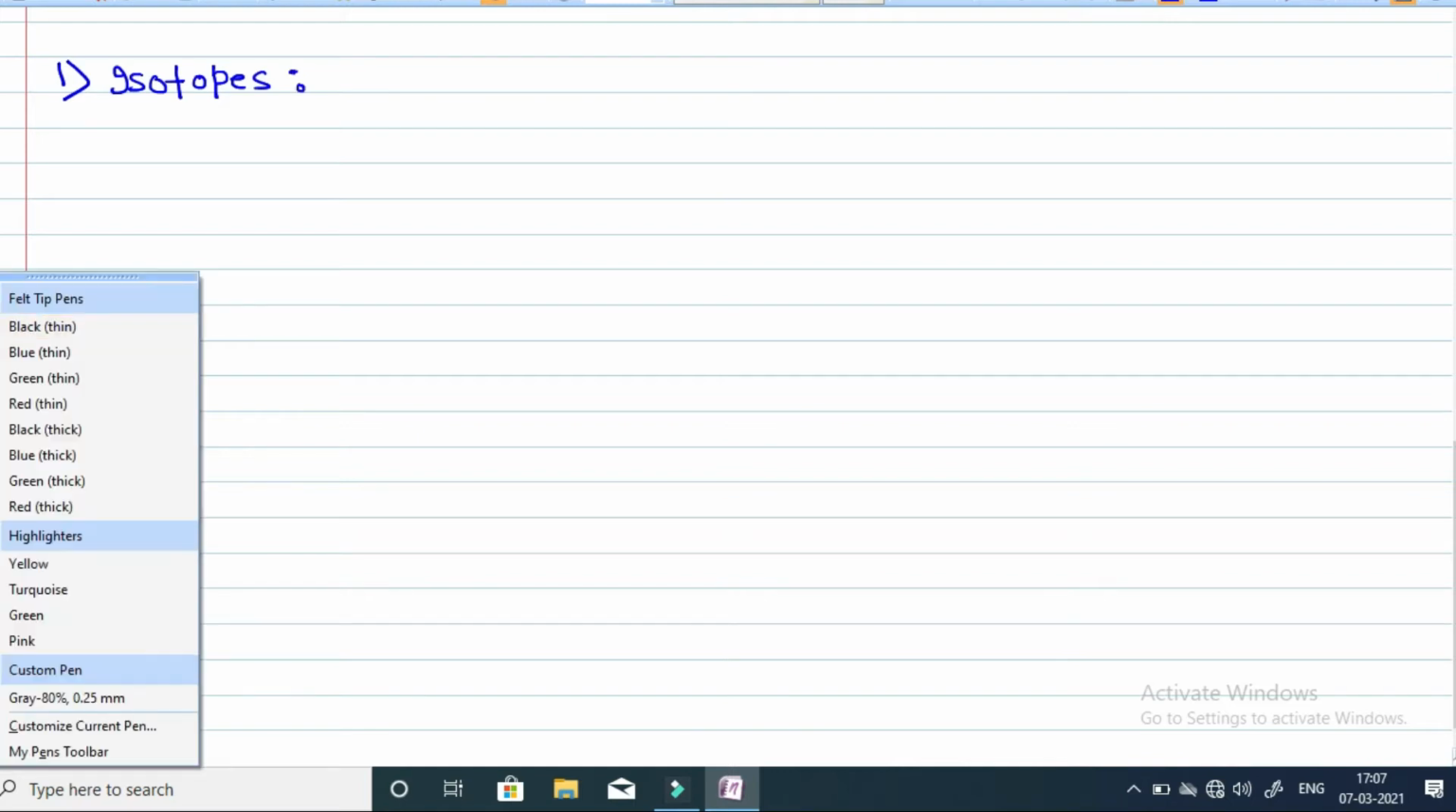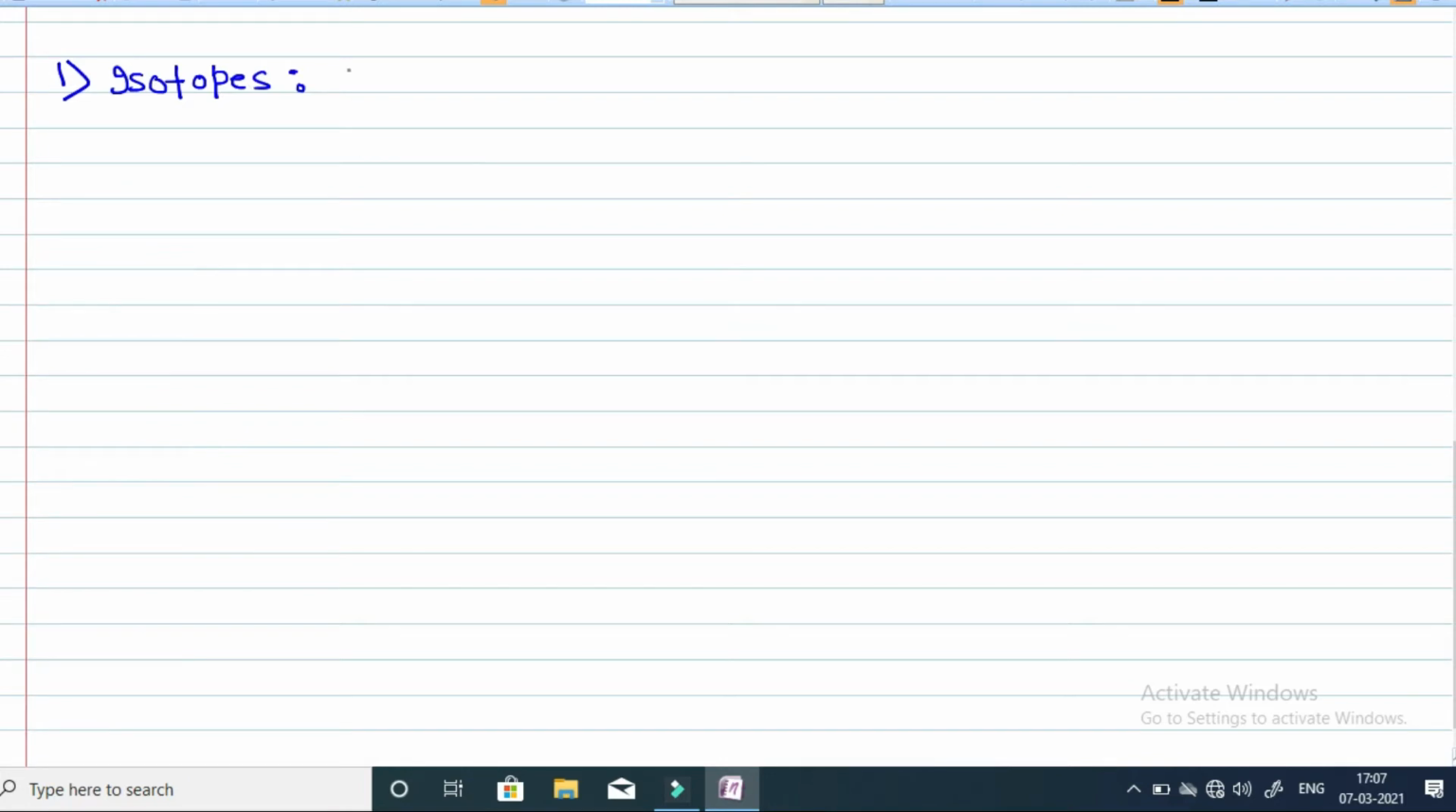First we are going to define this term, isotopes. So isotopes are basically nuclides or nucleus having same atomic number but different mass number. So isotopes we define as